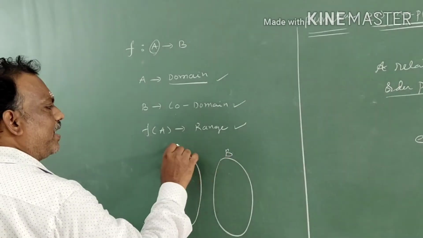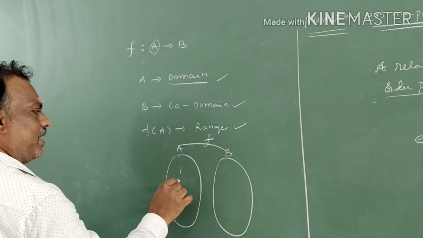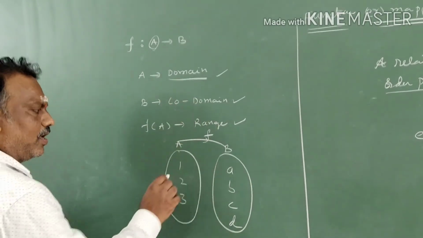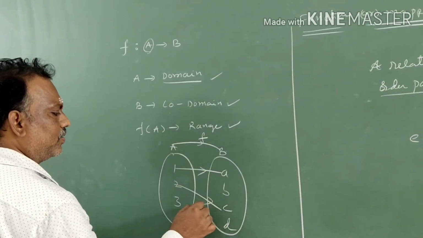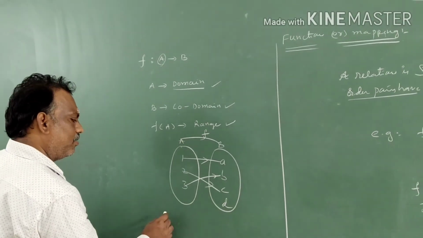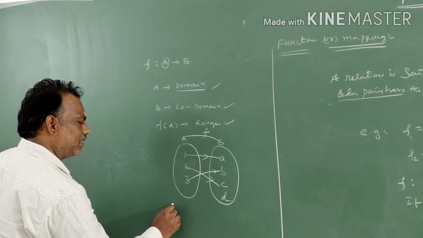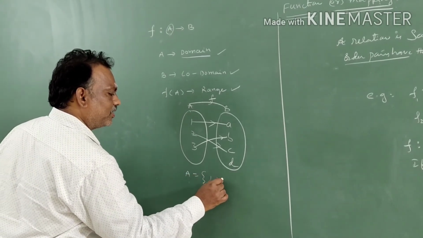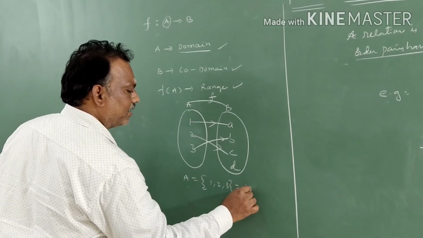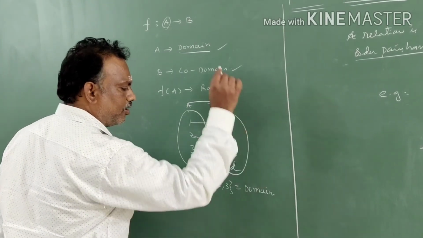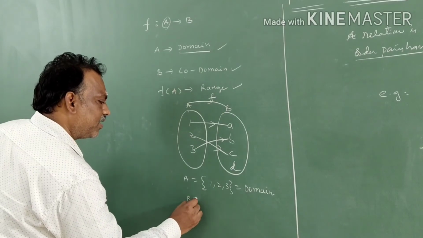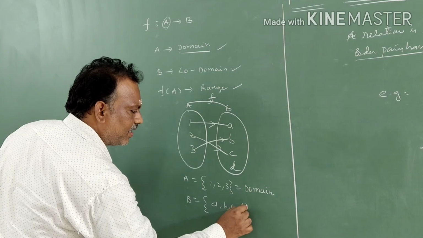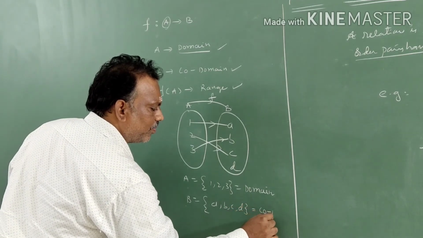Set A and set B, mapping from A. Here 1, 2, 3. Here A, B, C, D. So 1 to A, 2 to C, 3 to B. Now I can write here A is equal to the set of 1, 2, 3. This is called domain. B is equal to all the elements in set B, A, B, C, D, which is called codomain.